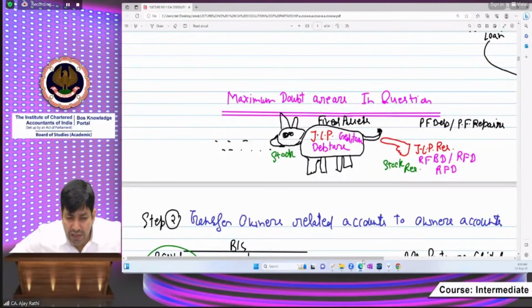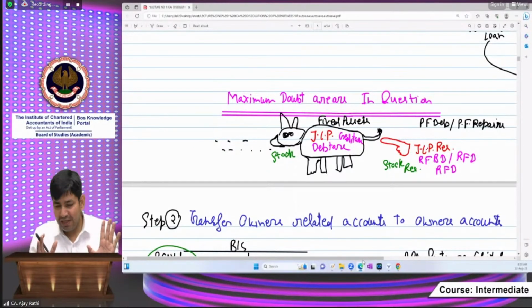JLP transfer to realization on the debit side. Very good, beta. Corresponding JLP reserve, if JLP reserve is there, then that has to be transferred to the opposite side. Okay, beta. Because the tail is always opposite to the bull. Anyways, maybe you don't need any graph. You are a good student, a better student. But I was not such a student as you are. I used to prepare some graph while I was studying at your level, beta.